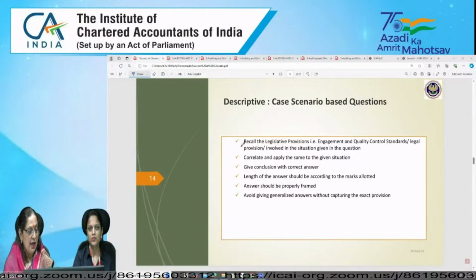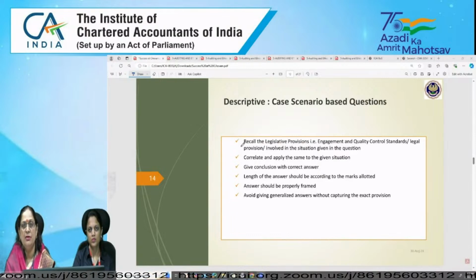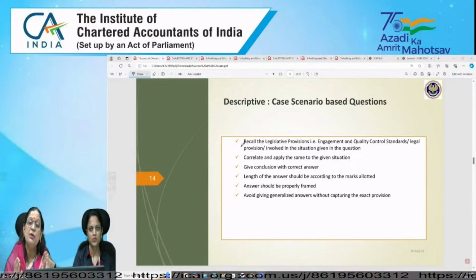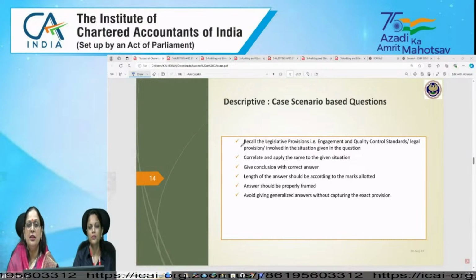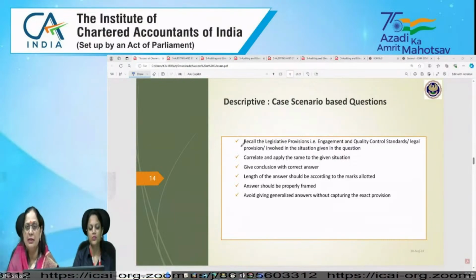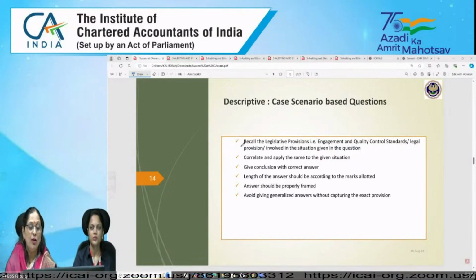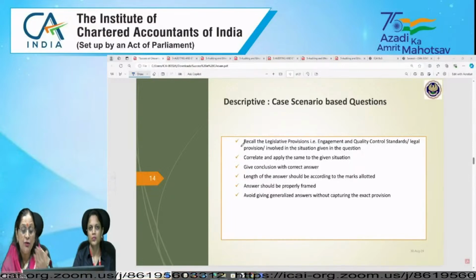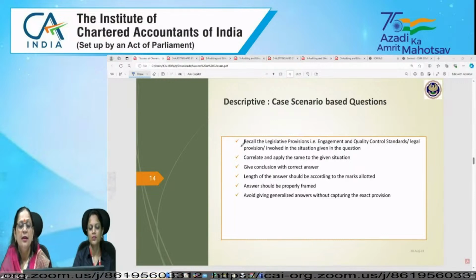Okay. And if the question is application based, then the same method will be applicable. Then there might be more than one provision applicable. In that question, it may so happen that SA 560 is also applicable, SA 700 series is also applicable. Okay. Or more than one standards are applicable, or more than 3 provisions are being asked in the question, and you need to conclude also. Okay. So you need to understand the requirement of the question.